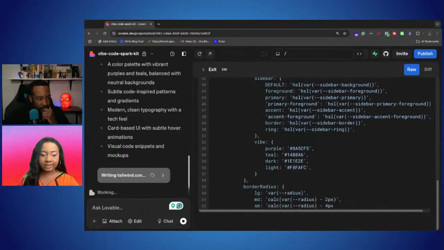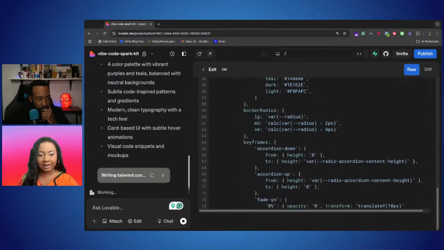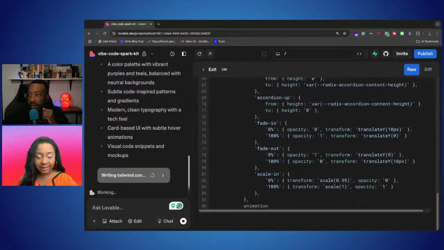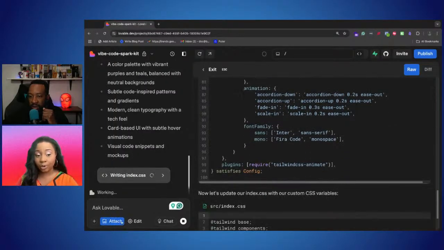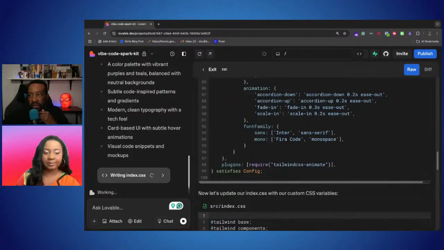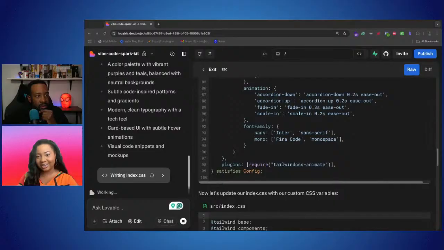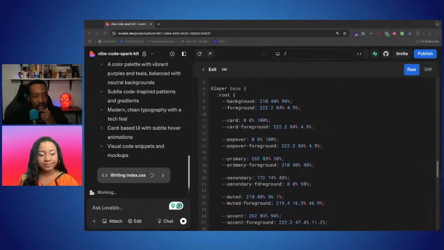And then also on this page, on your project page, you have a lot of cool little features and tidbits. Like you can attach images, if you want to copy those images or add them to a logo or something. You have the chat mode, which allows you to talk to Lovable without making any edits. You have the visual editor, if you want to change what text is written or the color or the padding and margin, make things smaller, bigger, etc. So you have a lot of tools right here on your project page without having to go anywhere else, which I think is really cool. I love it.